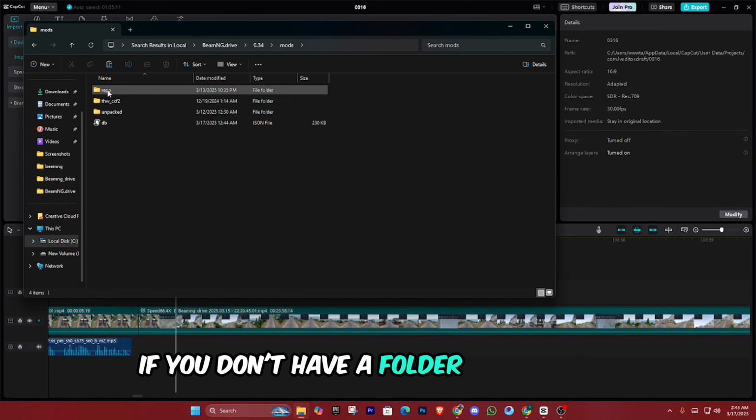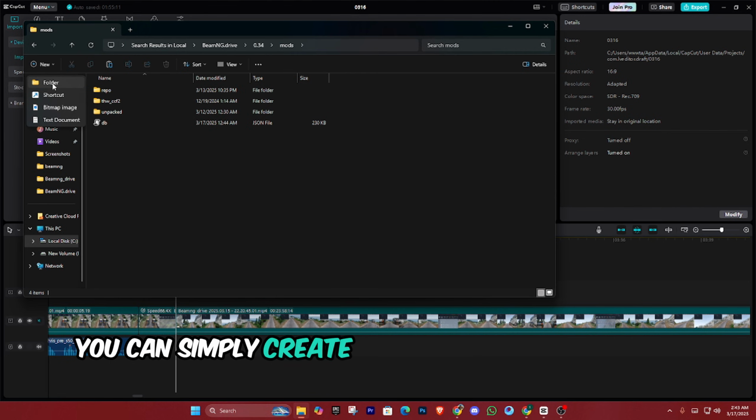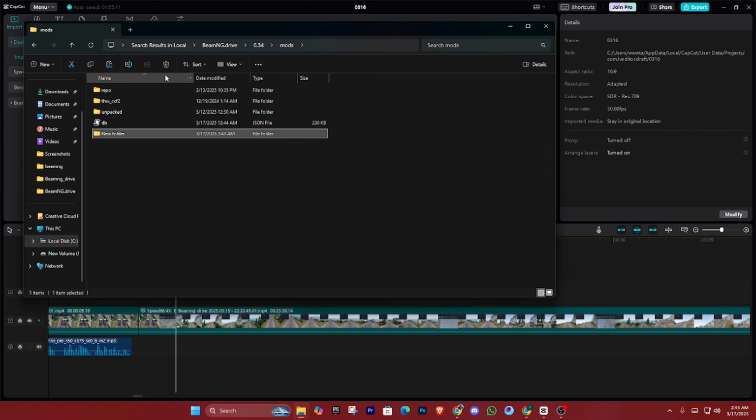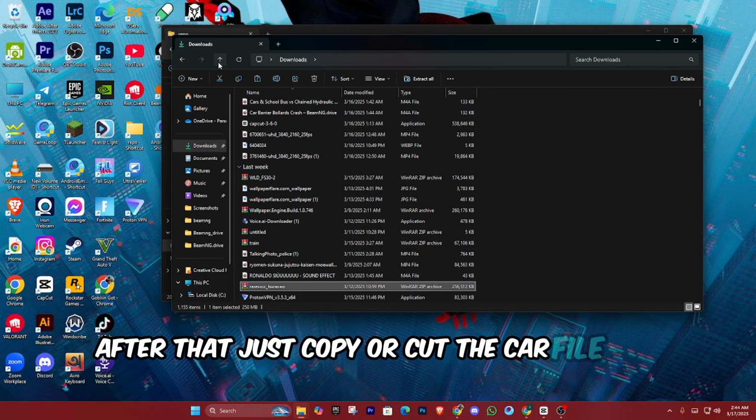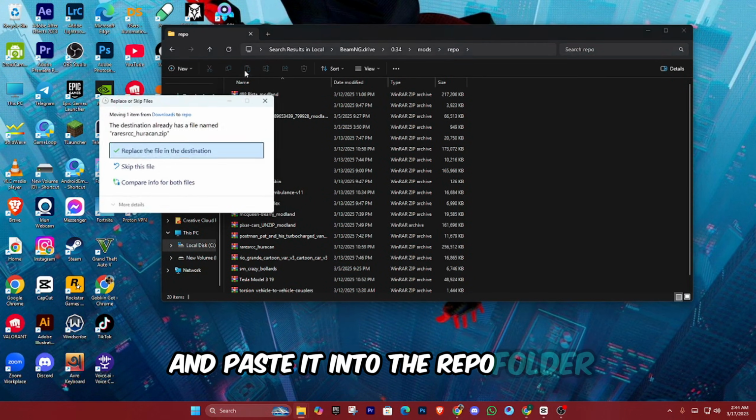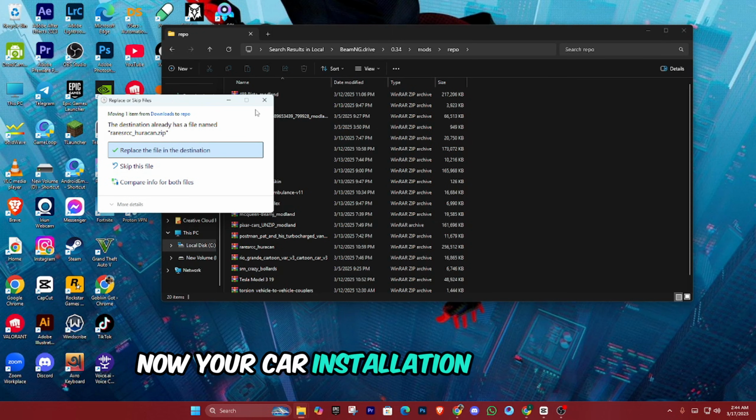If you don't have a folder called Repo, you can simply create a new folder and name it Repo. After that, just copy or cut the car file you downloaded and paste it into the repo folder. Now your car installation is complete.